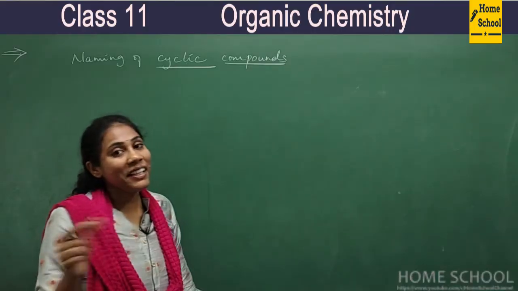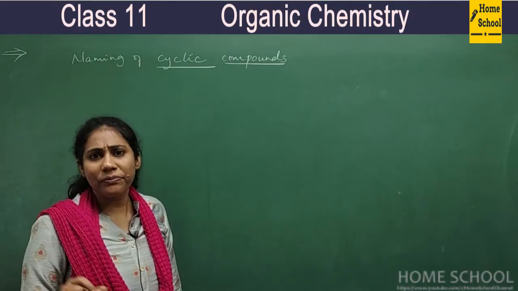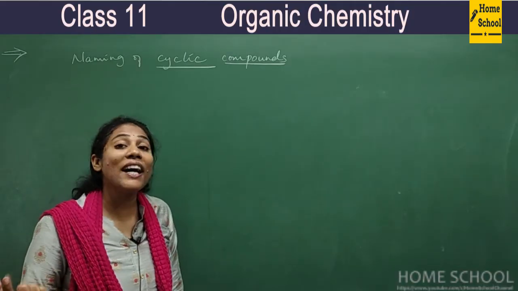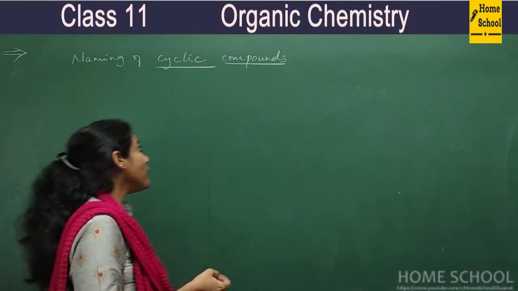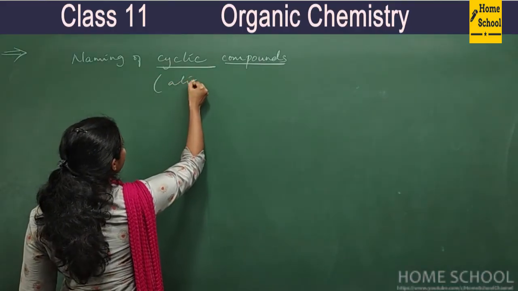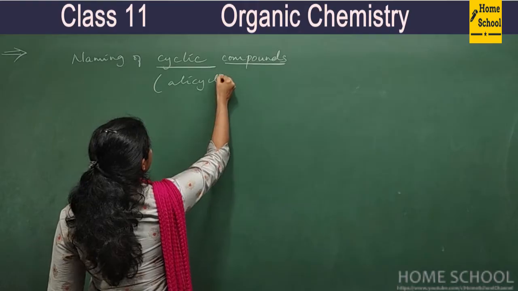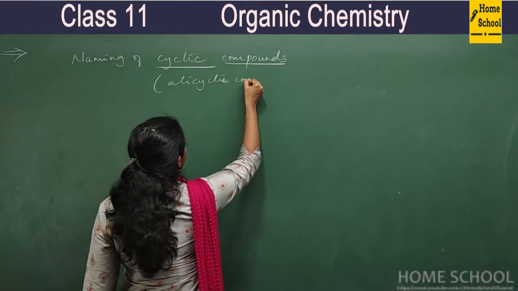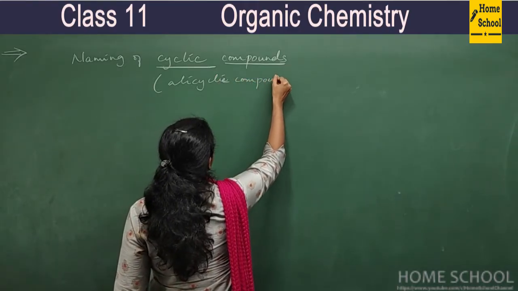So here cyclic compounds are two types. Alicyclic compounds we have, aromatic compounds we have. So first we will discuss about the nomenclature of alicyclic compounds. Even this nomenclature is very important.